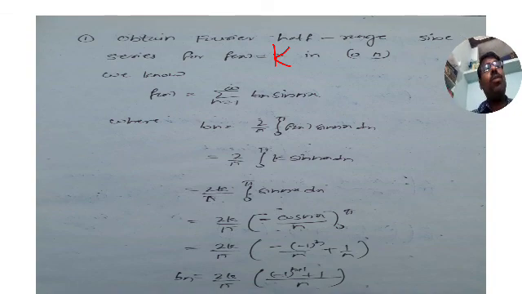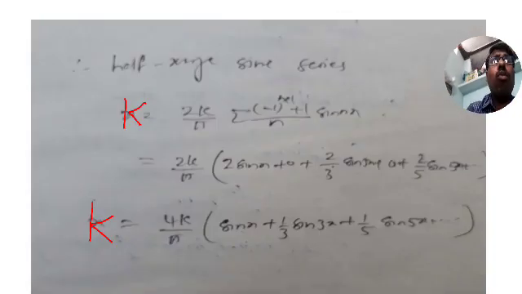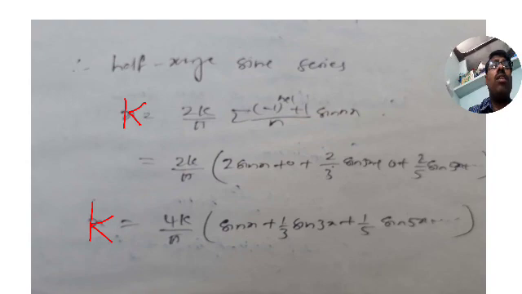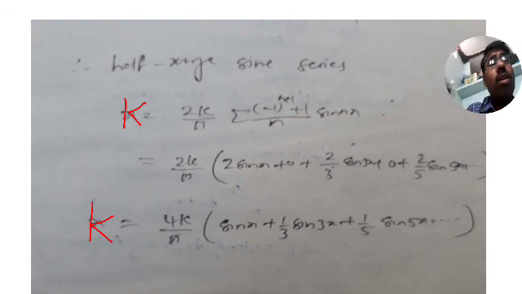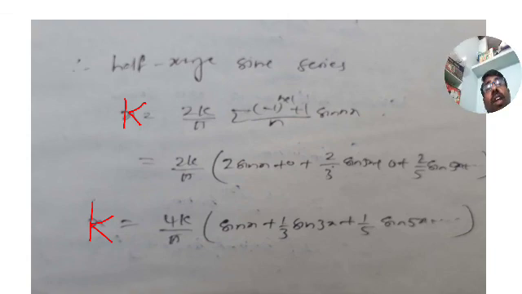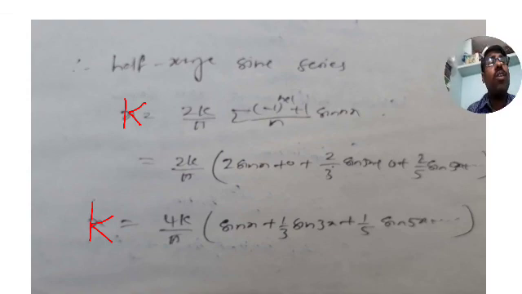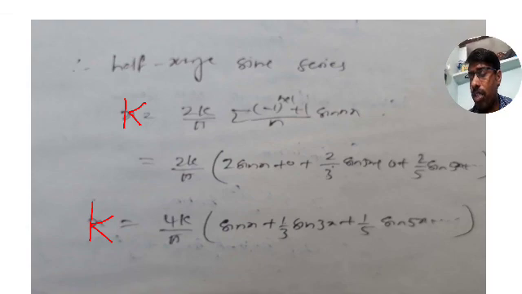Substituting it gives k is equal to 4k by pi times sin x plus 1 by 3 sin 3x plus 1 by 5 sin 5x, and so on. Note this down so that we can move on to the next problem.